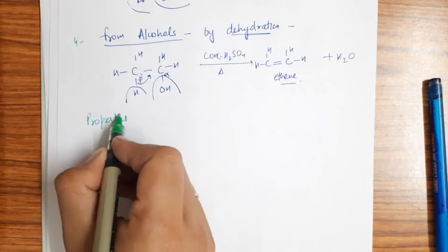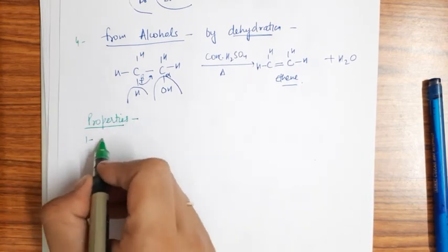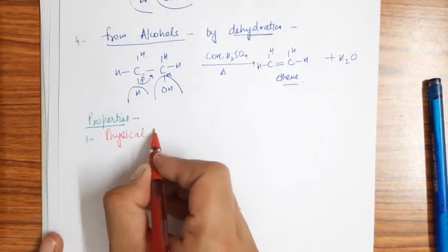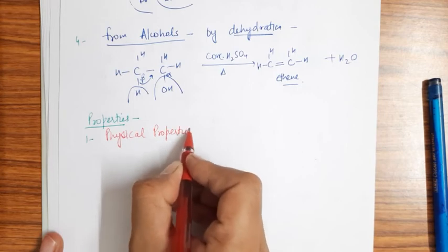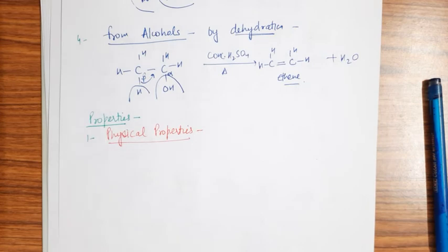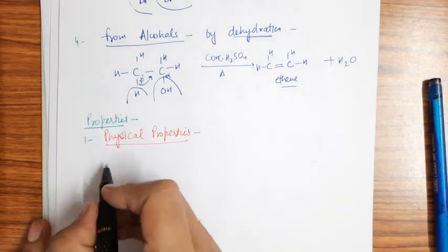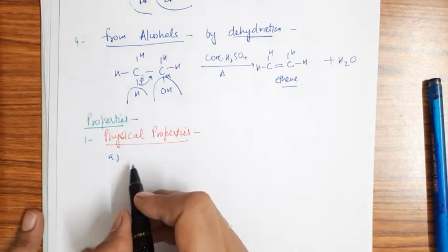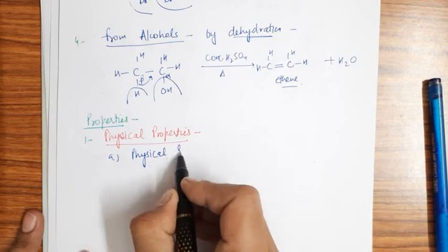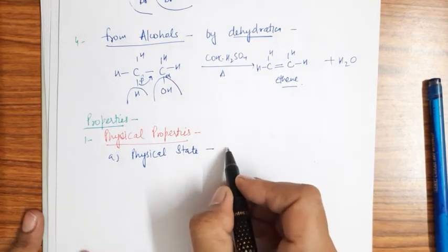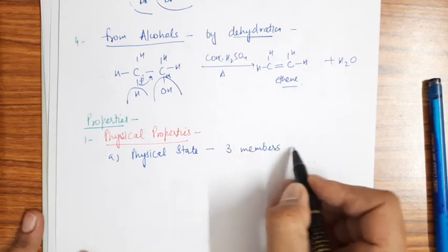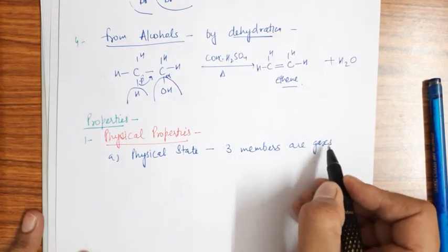We take the properties. First I'm taking the physical properties. So in physical properties, first thing, if we talk about the physical state, alkenes starting 3 members are gases, right?